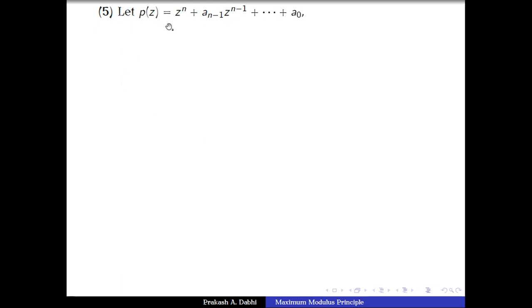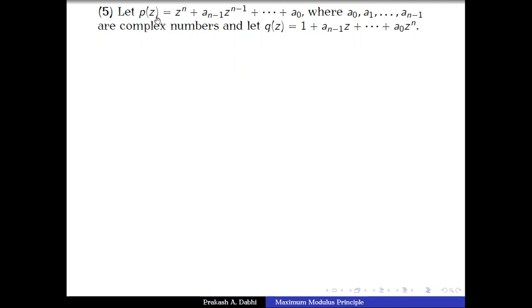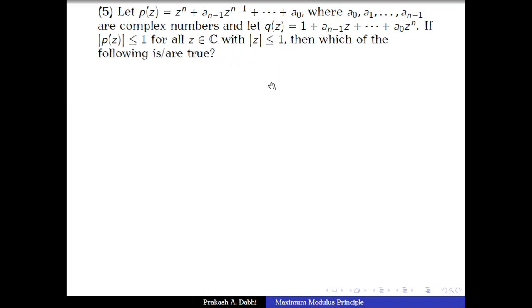Let p(z) equal z power n plus a_{n-1} z power n minus 1 plus up to a_0, where a_0, a_1 up to a_{n-1} are complex numbers, and we take another polynomial q(z) to be 1 plus a_{n-1} z up to a_0 z power n. It is given that mod of p(z) is less than or equal to 1 for all z in C satisfying mod of z less than or equal to 1. Then we have to determine which of the following statements are true.